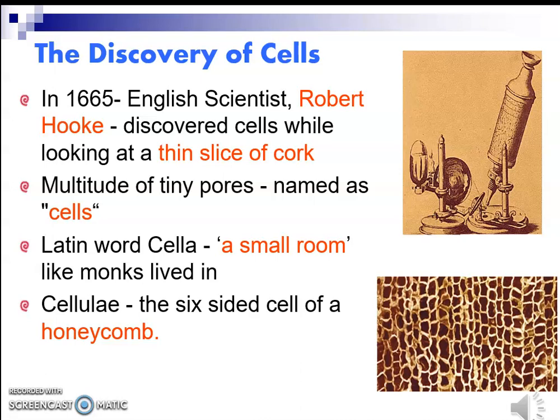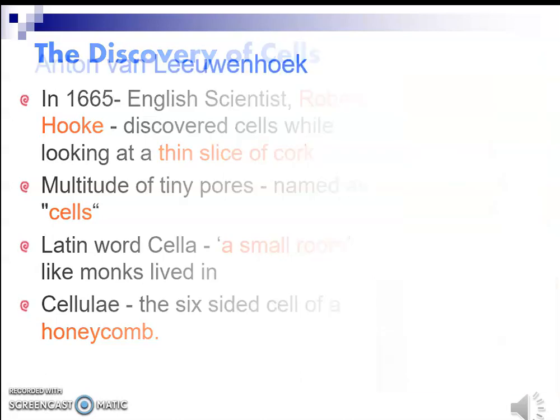In 1665, Robert Hooke looked at a thin slice of cork through a compound microscope and observed tiny hollow room-like structures, and he named them cella. Before Anton van Leeuwenhoek, Robert Hooke observed a thin slice of cork and named them cella. Cella in Latin means room-like structures. Why is it called rooms? It resembles the rooms that monks lived in. And cellulae is a term used to denote the six-sided cell of a honeycomb.